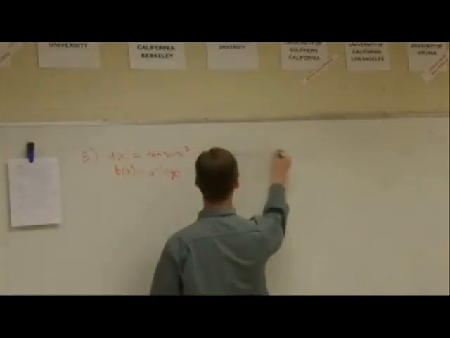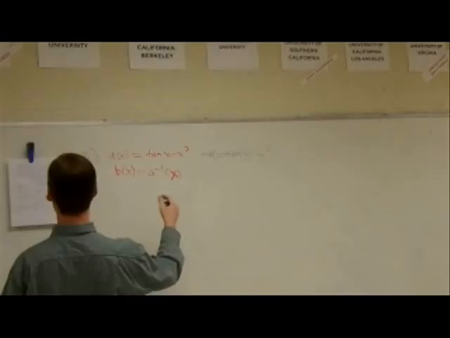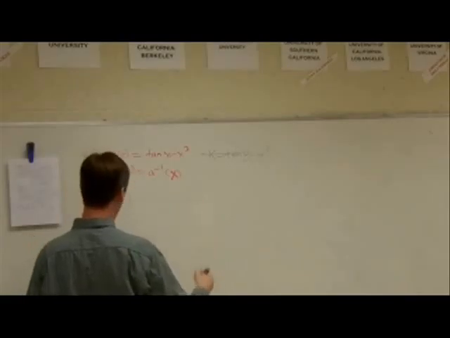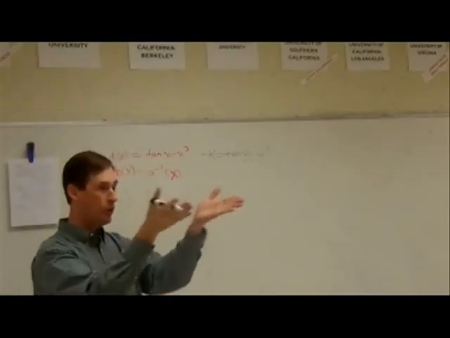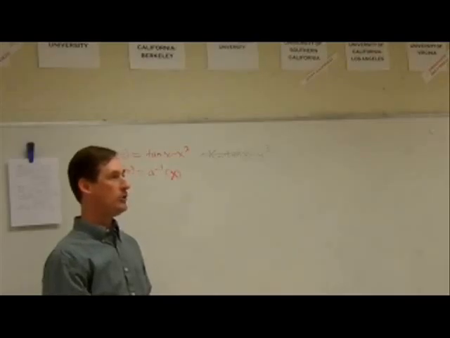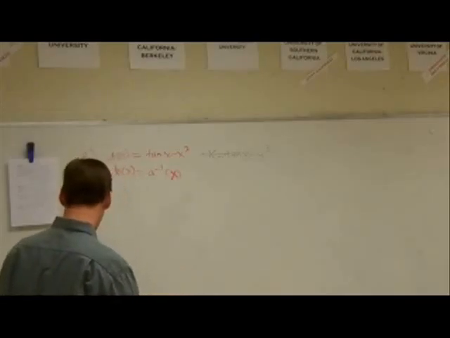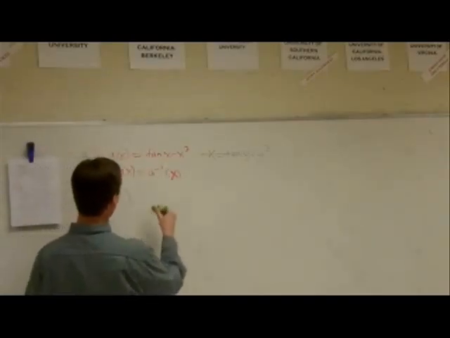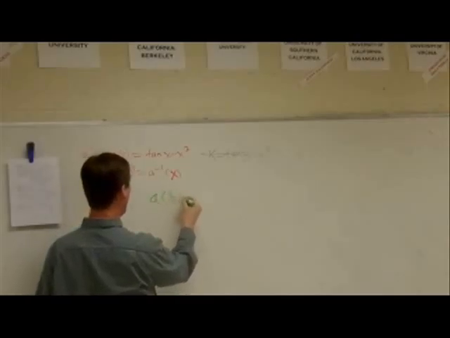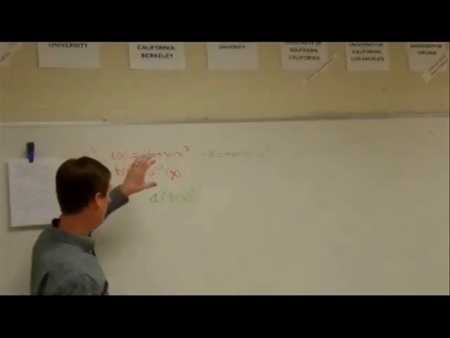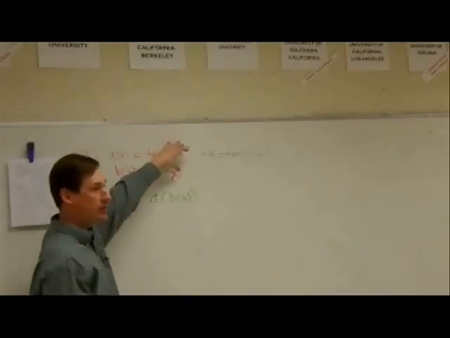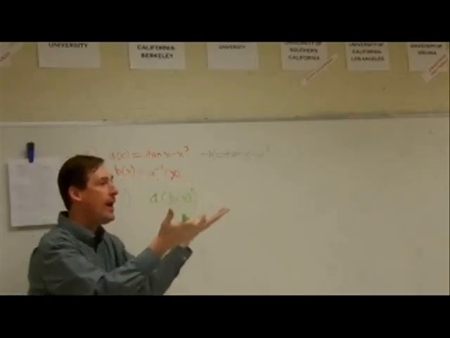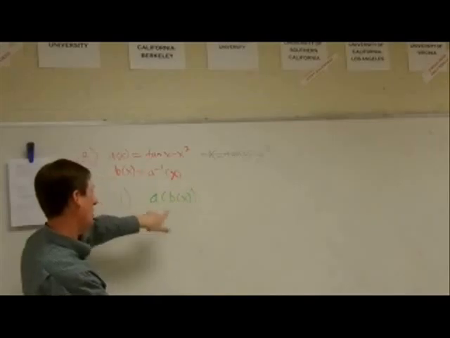All right, so, number one, can we write out a of b of x or b of a of x? Let's make our choice, because on the test, it'll be your choice. The ball's in your court. So you have to choose which one you can use here. Would you like to choose a of b of x or b of a of x? If we do a of b of x, that is a wise maneuver, because you can take b of x and physically place it into a of x. If you choose b of a of x, you can't put a into b because we don't have b. It's not even there. So that's the winner.